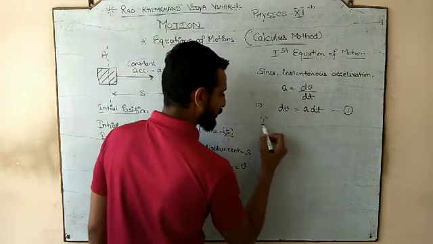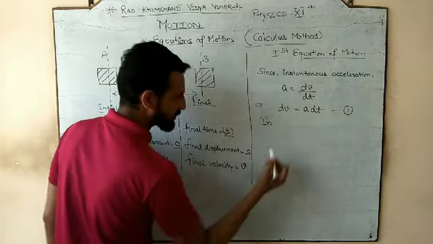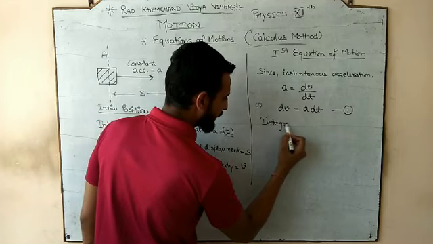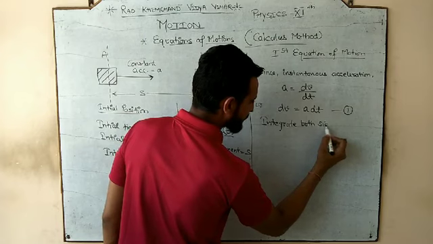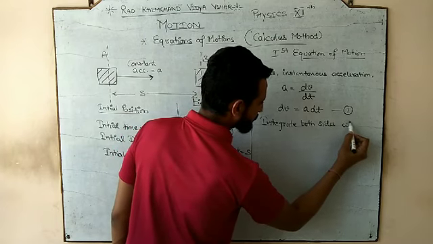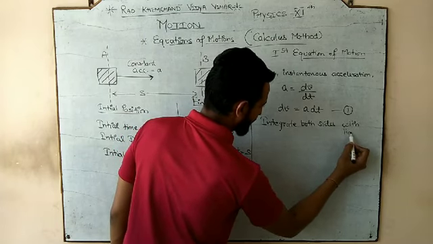So now what we are going to do, check out the procedure. Integrate both sides with limit. Now check this out.